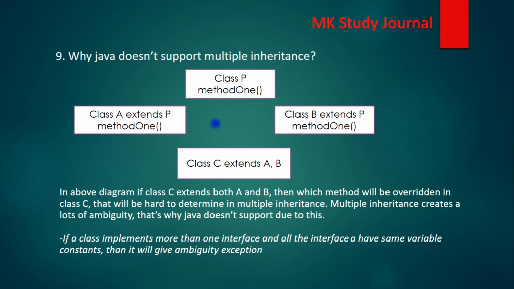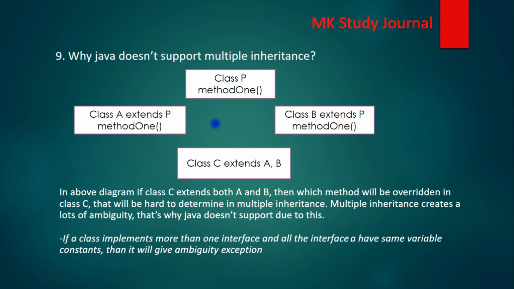What is the diamond problem? In this diagram you can see there is a class P having method 1, and there are class A and class B, which extend the class P and have the same method 1. Basically they are overriding method 1. Now class C extends A and B. Suppose Java supported multiple inheritance and class C is extending A and B.